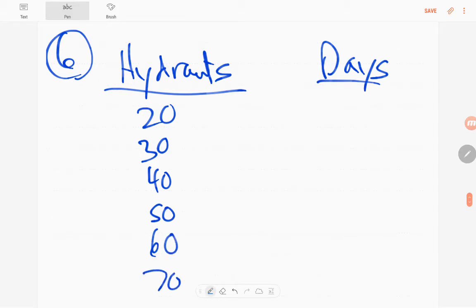In the second column, 10, 15, 6, 8, 9, 3. Use the information to calculate how many hydrants the department should expect to be opened per day during the coming heat wave. So it doesn't look like an expected value problem, but it really is.